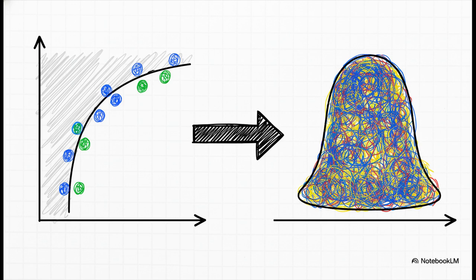And here's the truly wild part. This works even if the original population is shaped all weird and lopsided. The averages of its samples will still form that perfect bell. This is the secret weapon, because a predictable pattern means we can start calculating odds.